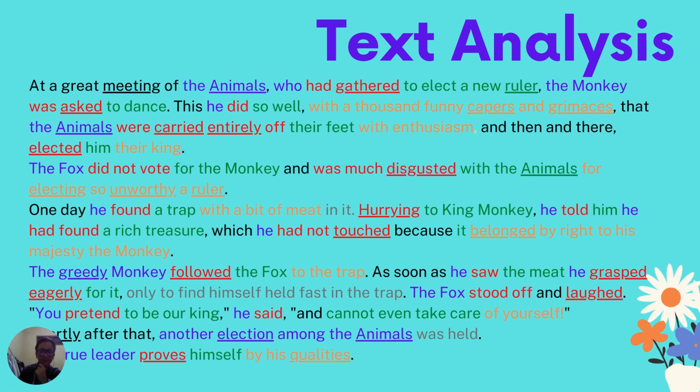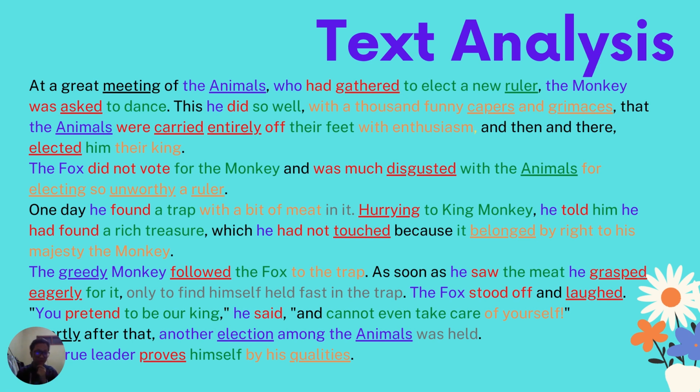And then here I'm going to explain to you about the text analysis. As you can see, I've been editing the text. The underline is for morphology. So you can see that morphology is morpheme plus suffix or prefix. In here, meet is a morpheme, ing a suffix. Animals is animal as a morpheme, and s to make it plural as a suffix.